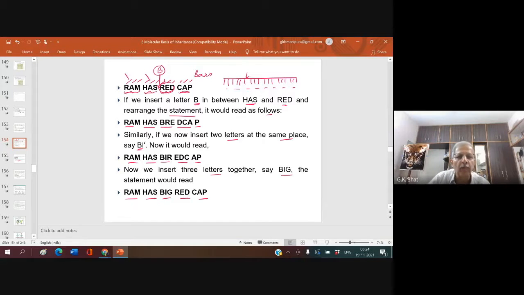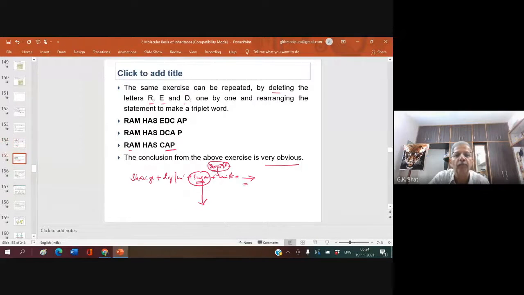So now Ram has cap, Ram has red cap. You have added big, a 3-letter word. So whenever we add a codon with 3 bases, only there it changes, but afterwards it remains the same. Prior to that, it remains the same. Ram has, red cap is correct, but the big you have added. So if at all you add 3-letter bases or a 3-letter codon, only at that particular place it changes. After that, the codon remains the same. I don't know whether you have followed it or not.